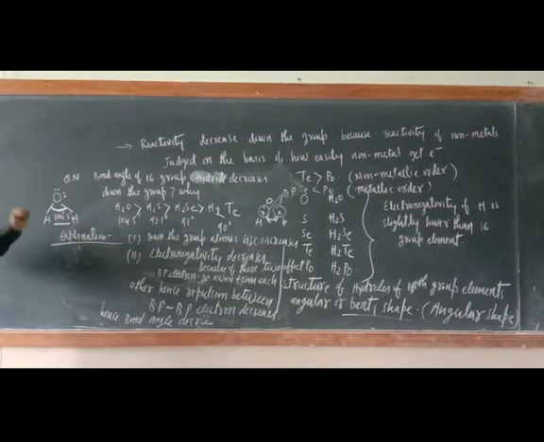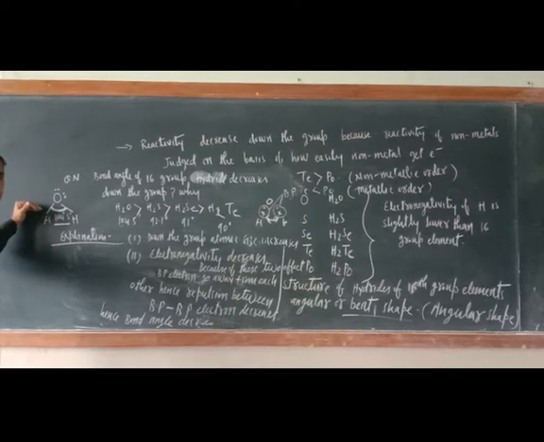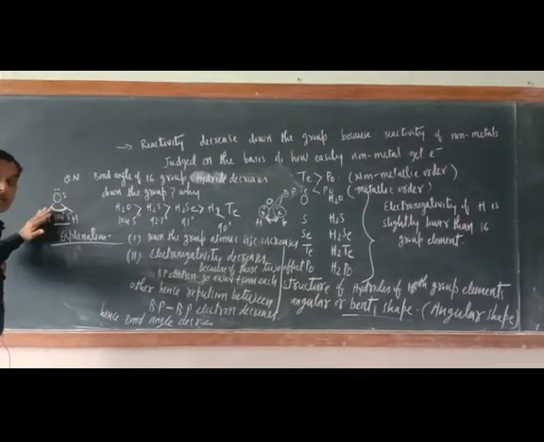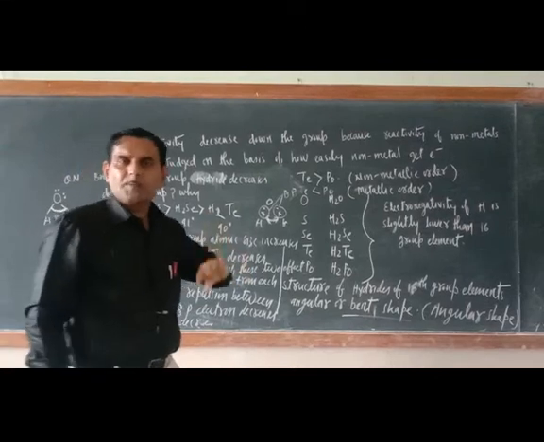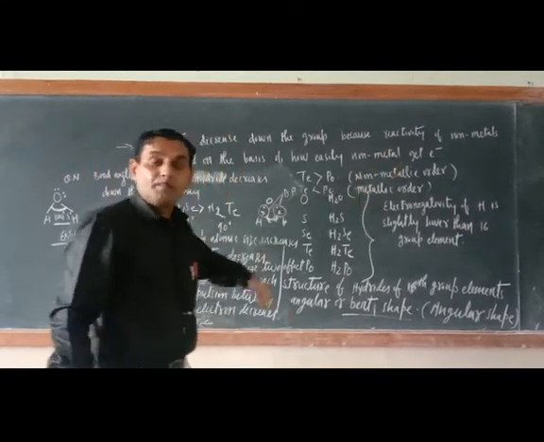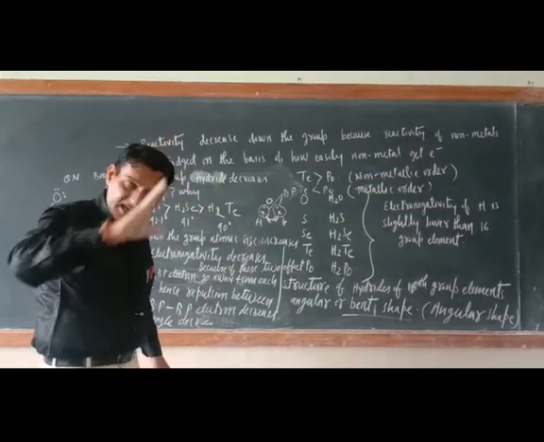Now you may raise one question, sir, here lone pair is also there, so the lone pair bond pair repulsion magnitude is more, then the bond angle should be decreased much. Okay, so just try to understand. Earlier I told you, the effect of lone pair bond pair repulsion is there across the period, but the effect of bond pair electron is there down the group.